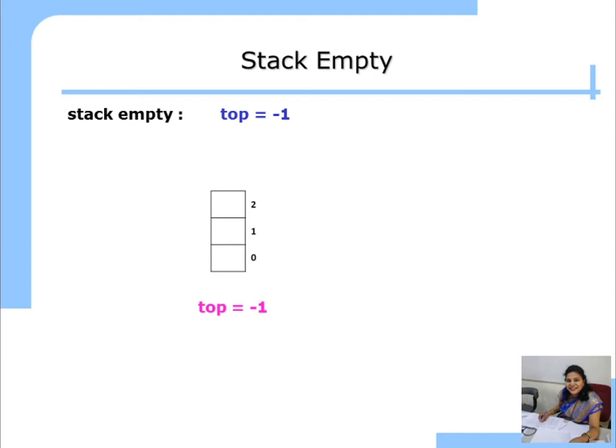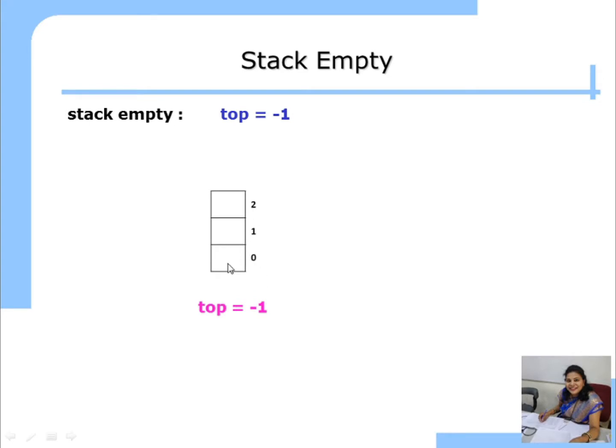So the first operation: if you want to initialize the array to be empty, how do you do it? By making top equal to -1. What does top actually hold? Top always has the index value of the topmost element of the stack. If there is no element in the stack, see, this is the stack where there are no elements.